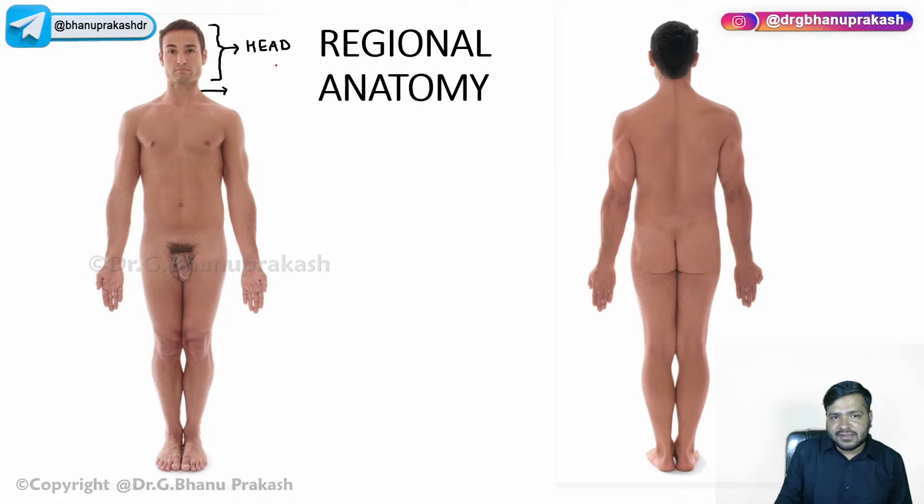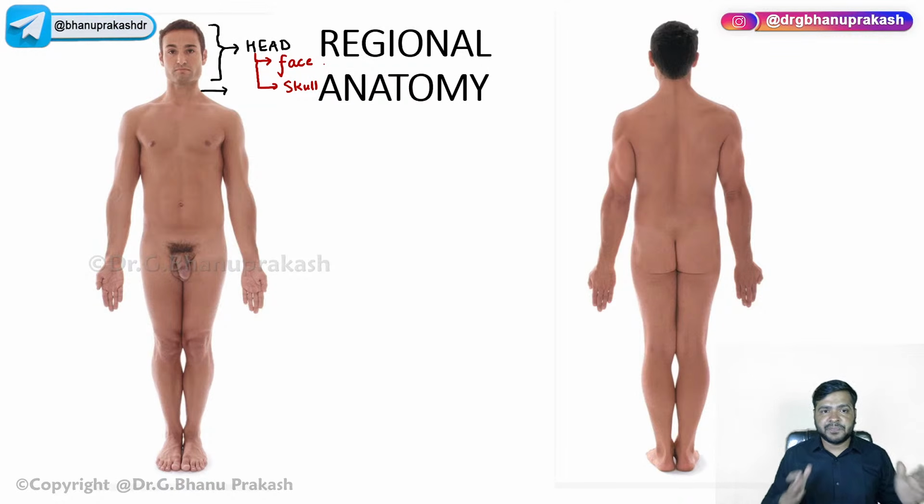When I say head, guys, I am talking about two major things over here. I'm talking about the face, and along with the face I am talking about the skull bones. All the facial bones, the maxilla, the mandible, and all the skull bones, the parietal, frontal, occipital, everything I'm talking about. So this region is called the head region.